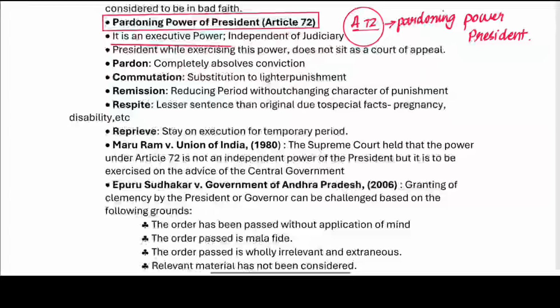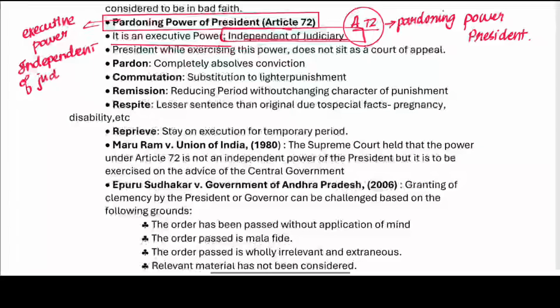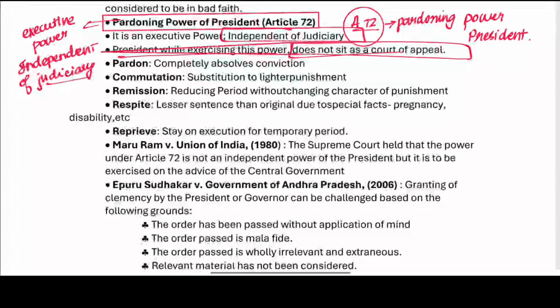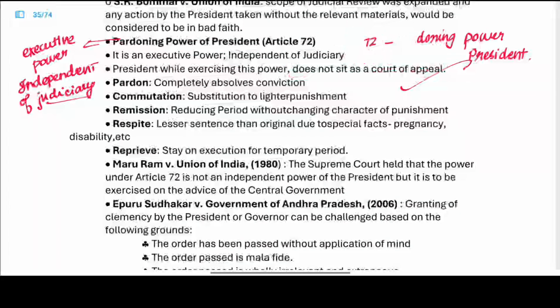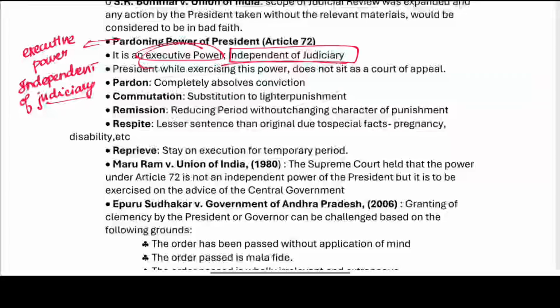It is an executive power, independent of the judiciary. The pardoning power is actually a power the executive has, and this power is independent of the judiciary. It means that while exercising this power, the president does not sit as a court of appeal. It is not like an appeal. The pardoning power is not an appeal. It is an executive power and it is clearly independent of the judiciary.